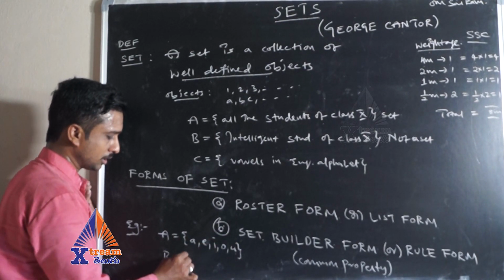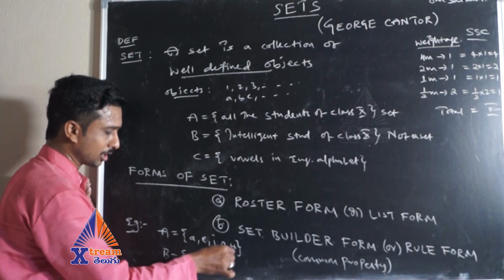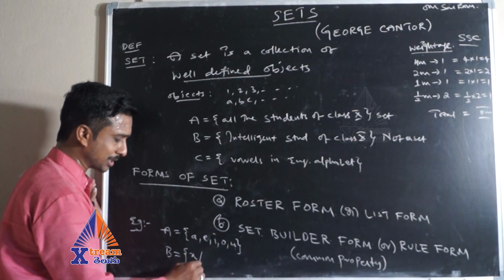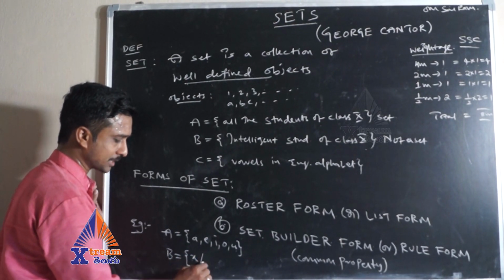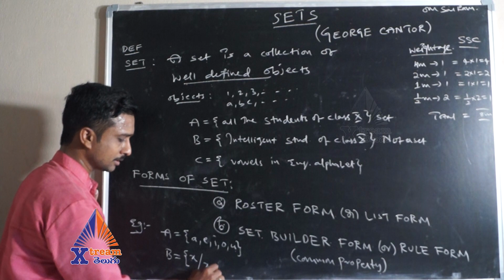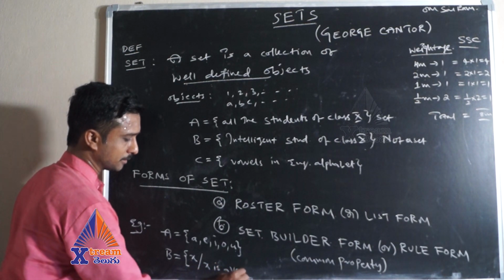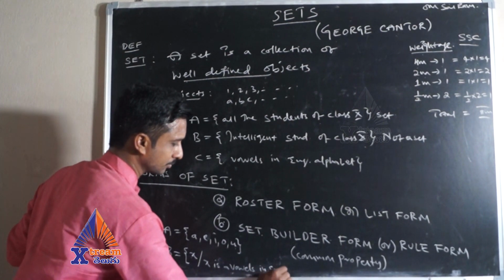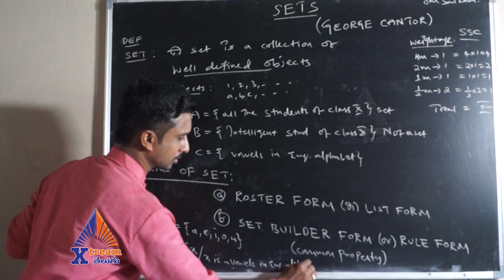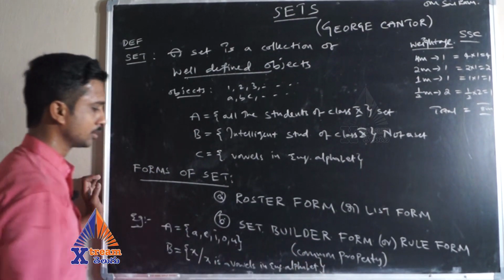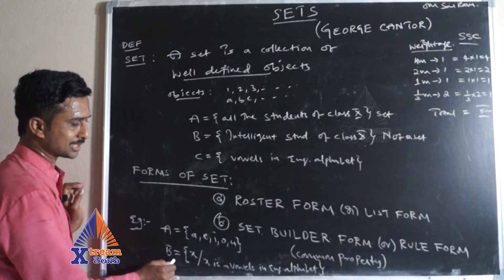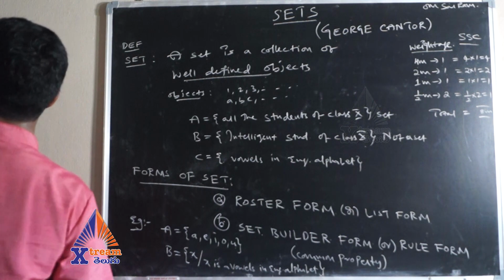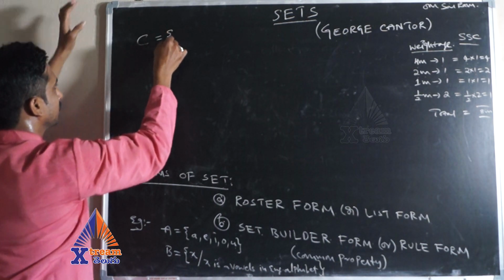So let me express it as {x | x is a vowel in English alphabet}, where this slash means 'such that', and I need to describe what x is. In this way you need to write. This is a set builder form or rule form. Okay, we'll take one more example.